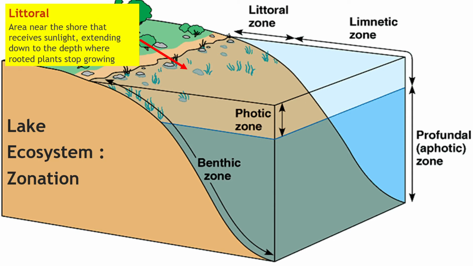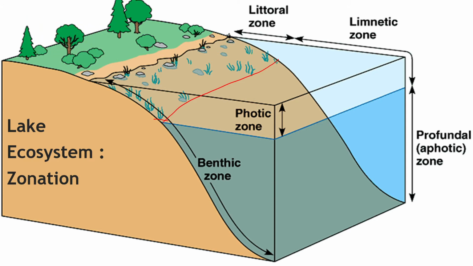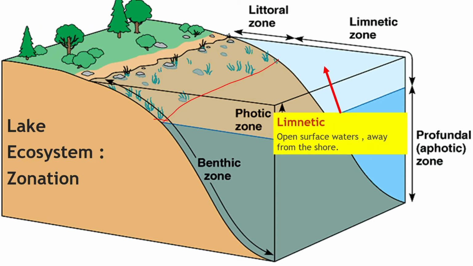Littoral is the area near the shore that receives sunlight extending down to the depth where rooted plants stop growing. This means that as long as rooted plants can grow, that area is known as the littoral zone. And the limnetic zone is the open surface water which is away from the shore.